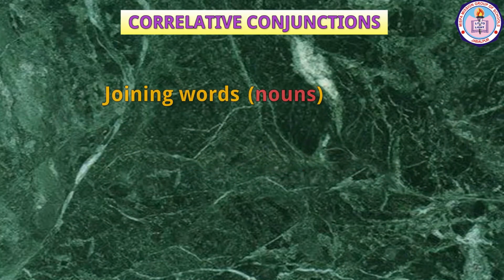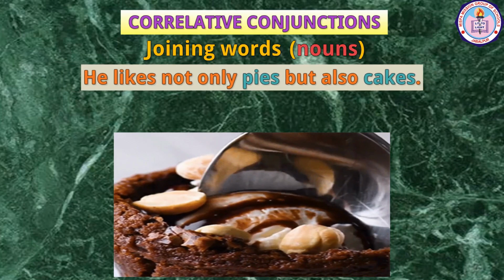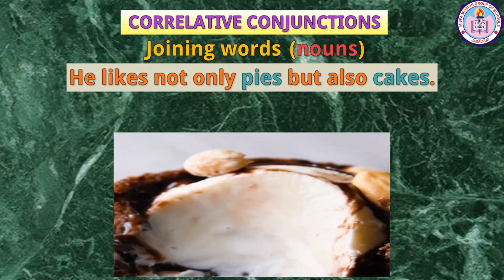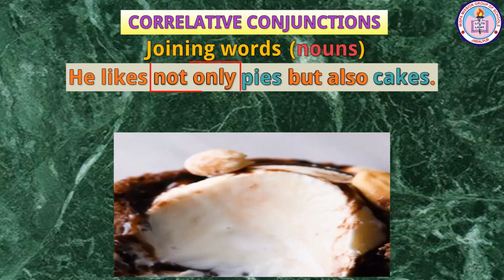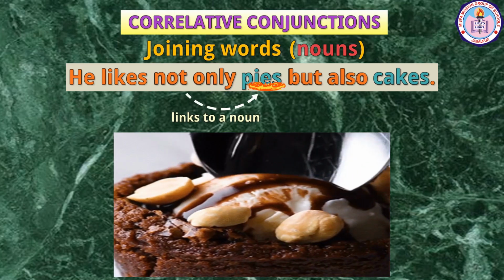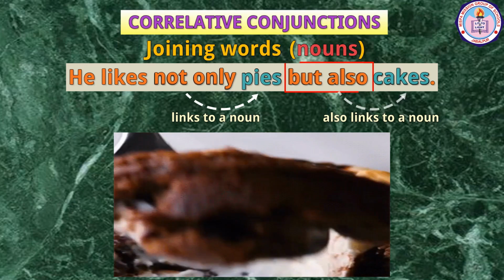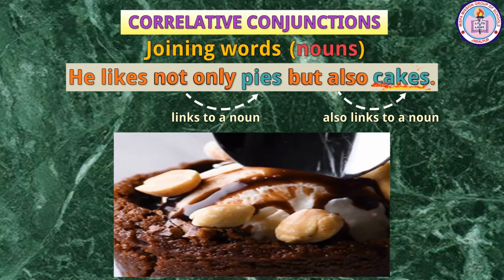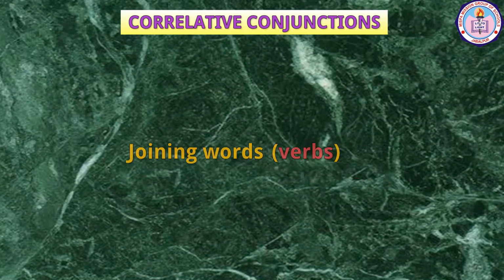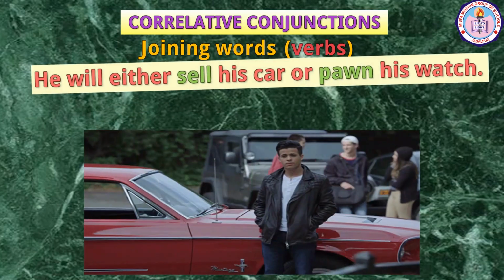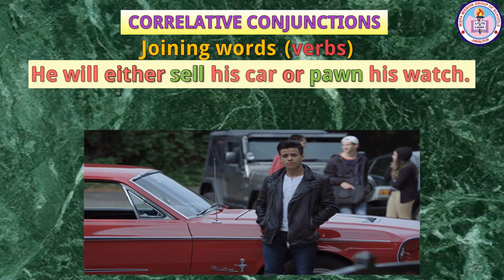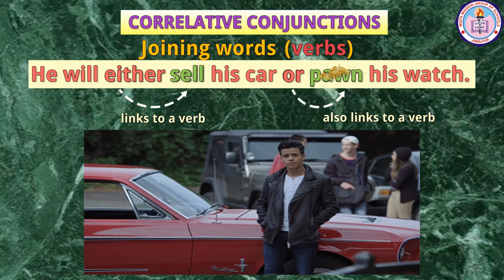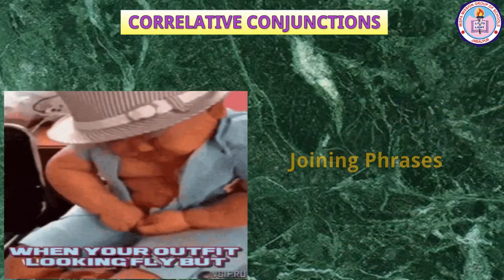Joining words as nouns. He likes not only pies but also cakes. Here, the first part of the conjunction, not only, is associated with the noun pies, and the second part, but also, is linked with the noun cakes. Joining words as verbs. He will either sell his car or pawn his watch. Here, either is linked with the verb sell and or is linked with the verb pawn. Joining phrases.